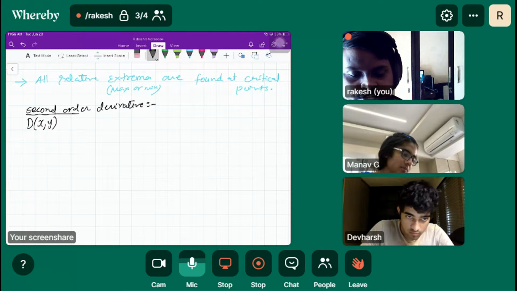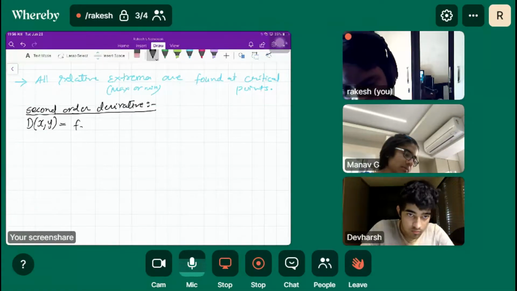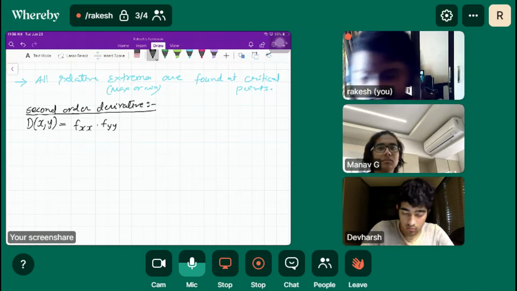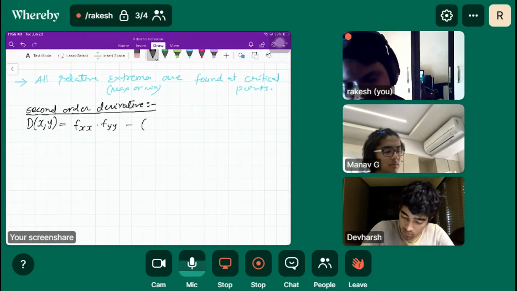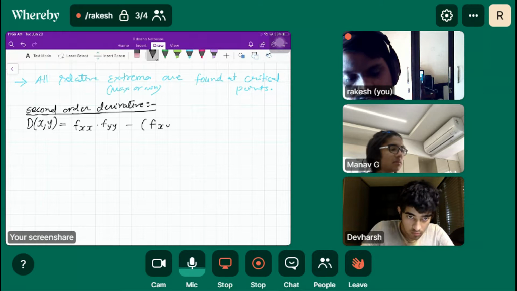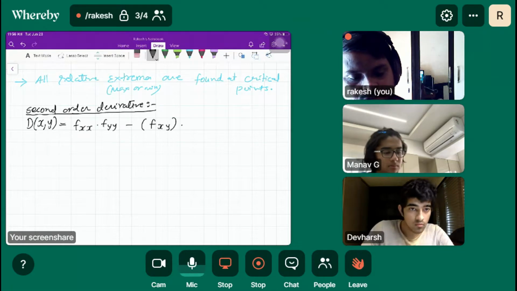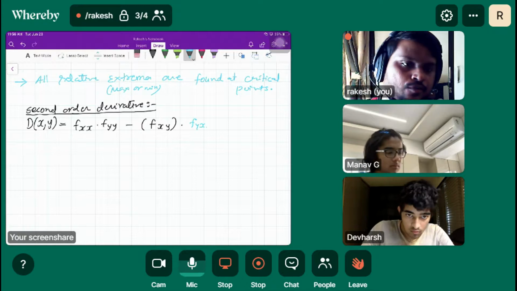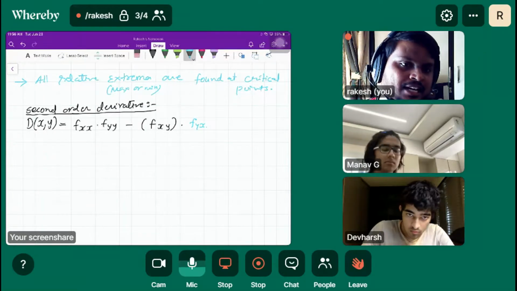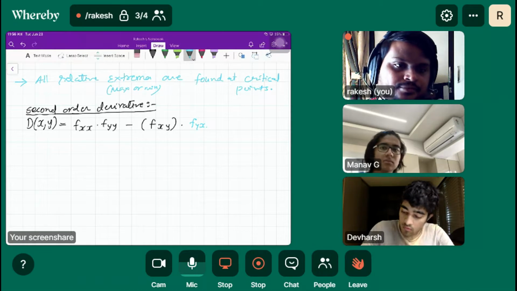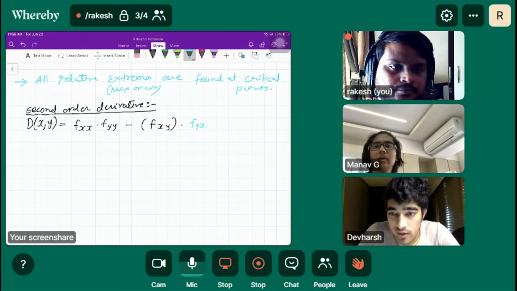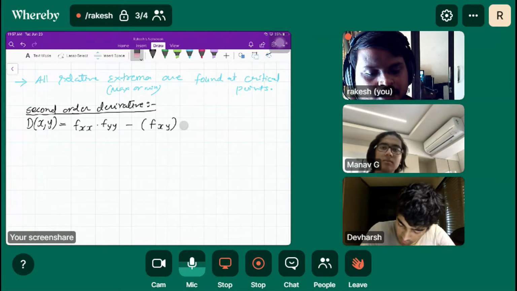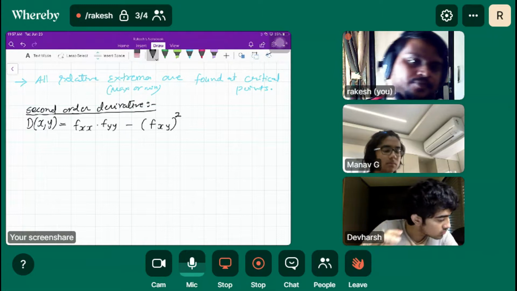The notation is dxy, and that is fxx dot fyy minus fxy dot fyx. But we know that fxy and fyx are the same. So instead of writing this twice, I simply write it squared.